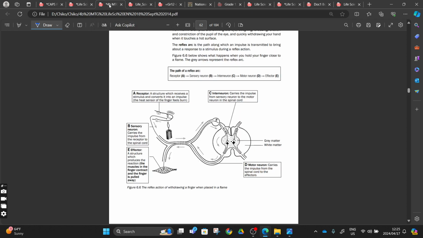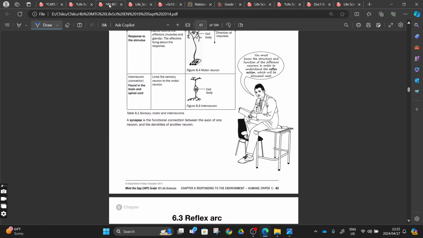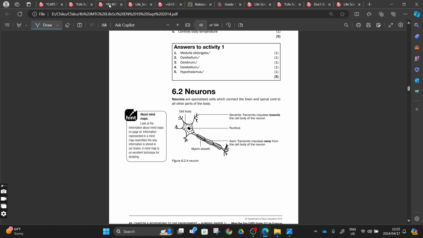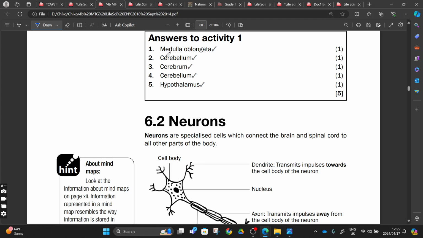Then here will be our green book. With our green book yesterday, let's recap what we did yesterday. We can use this green book or our Mind the Gap to recap on what we did in our previous lesson. Let me increase here.